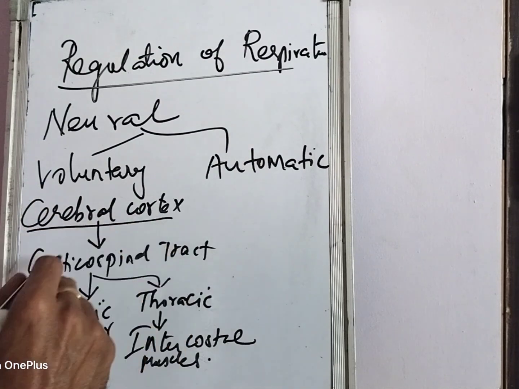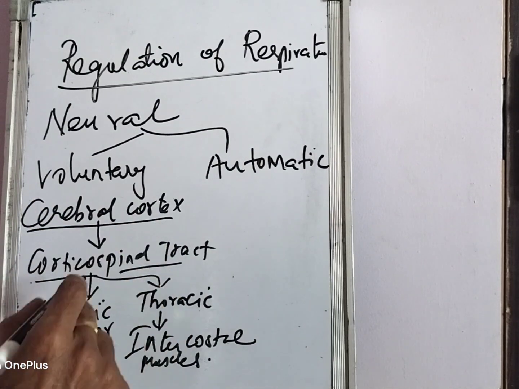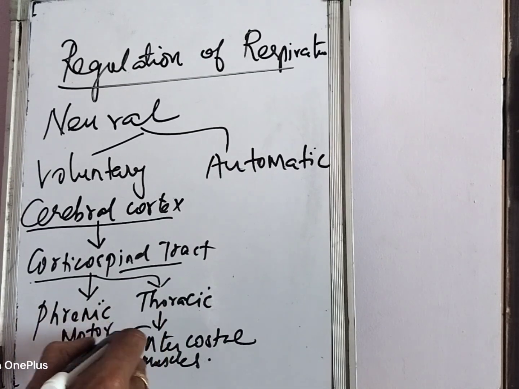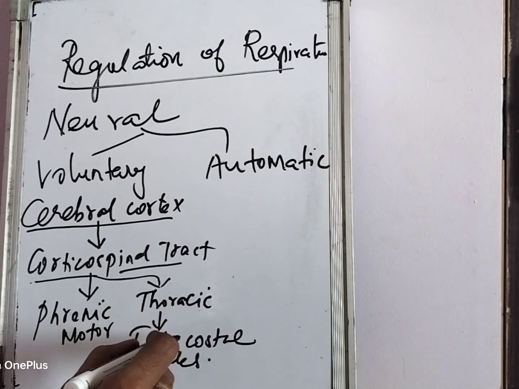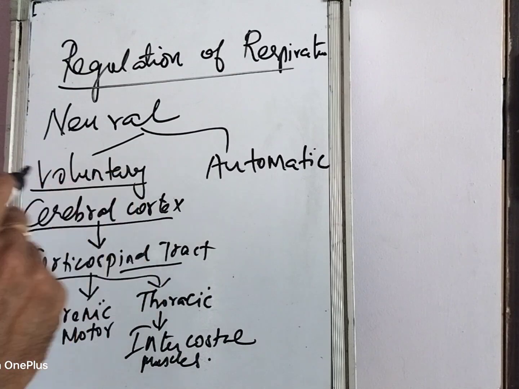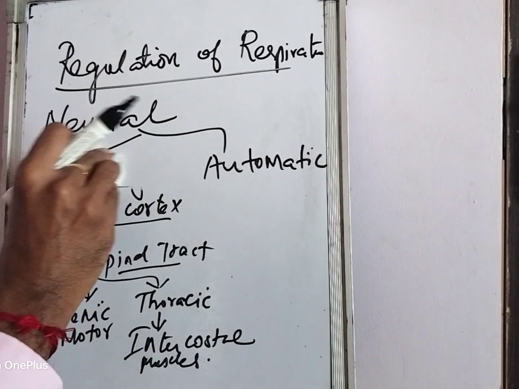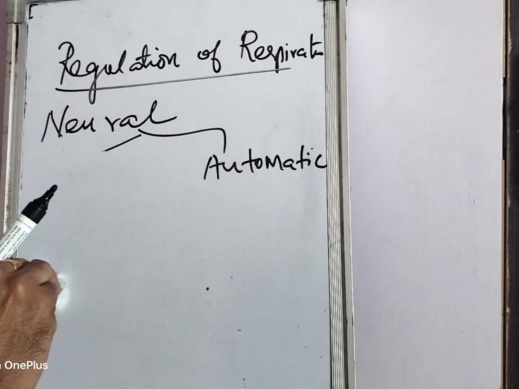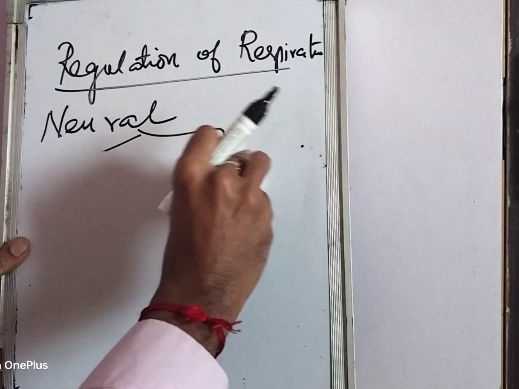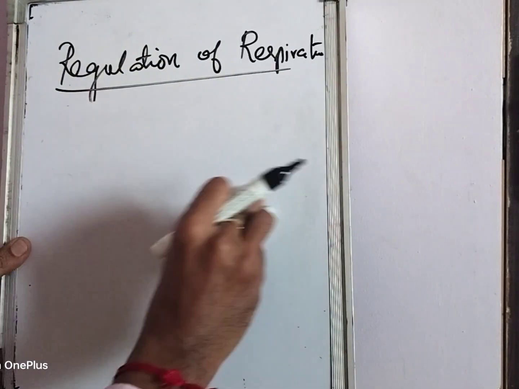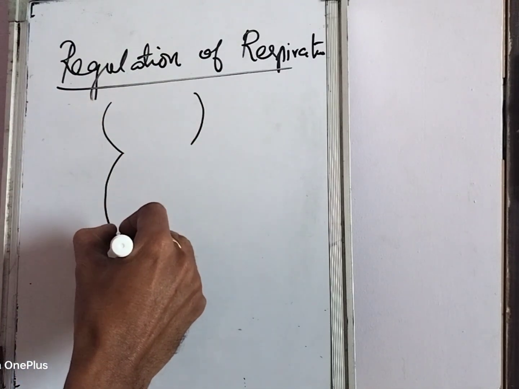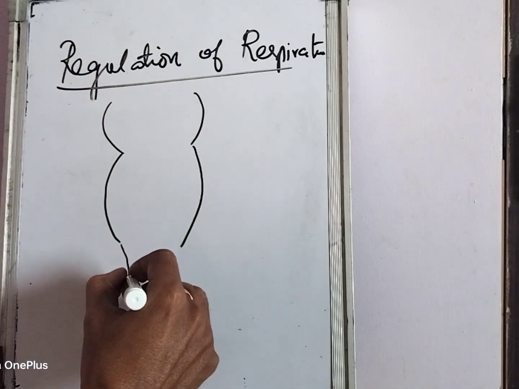So from the cerebral cortex through the corticospinal tract, it is controlling the motor neurons of respiration, the phrenic motor neurons and thoracic motor neurons, which innervate the muscles of respiration. This is voluntary control. And most of the time we have the automatic control mechanism. The automatic control mechanism lies in the centers in our brainstem. So in our brainstem, this is the pons, this is the medulla, and this is the spinal cord.